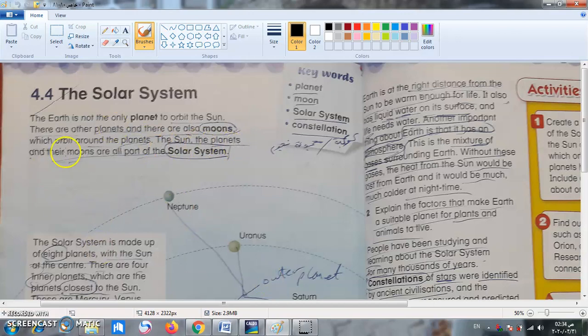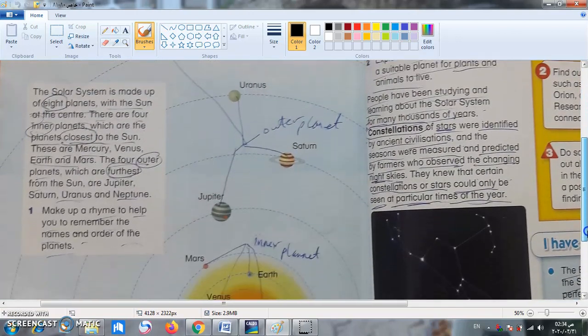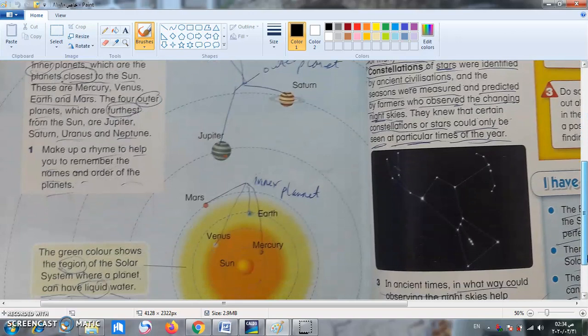The sun, the planets, and their moons are all part of the solar system. If I ask you about the solar system, what does the solar system consist of? You will say that it consists of the sun and the planets around it with their moons, okay? It's called solar system. Very good. Now, let's have a look at our planets in our solar system.